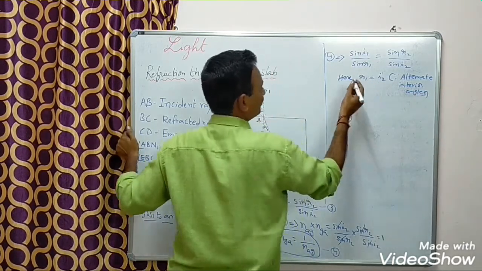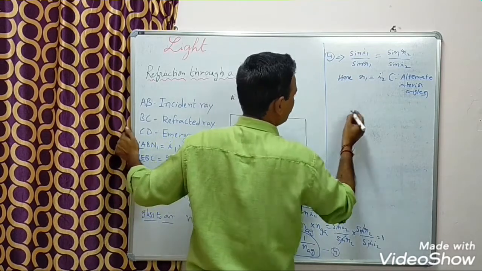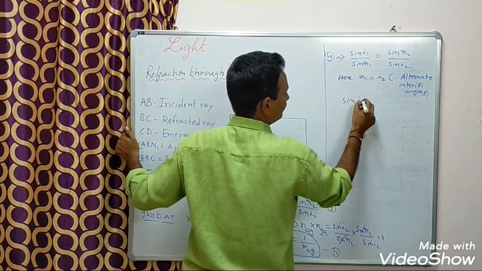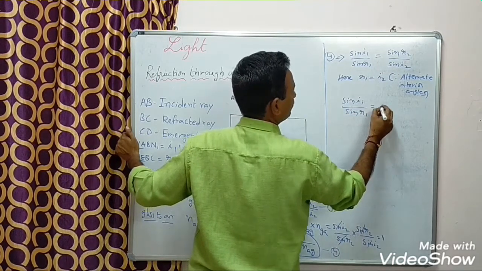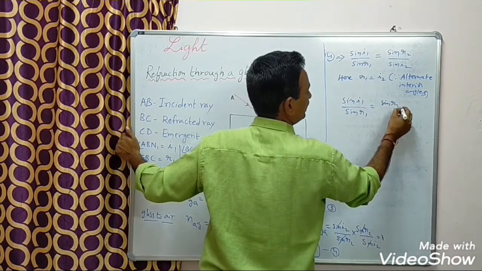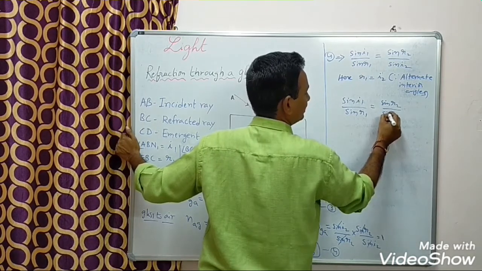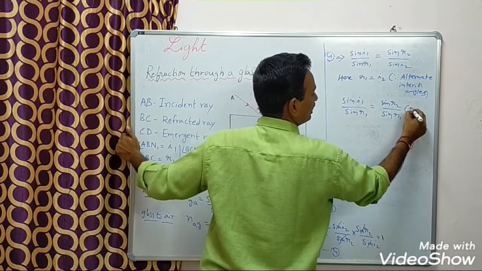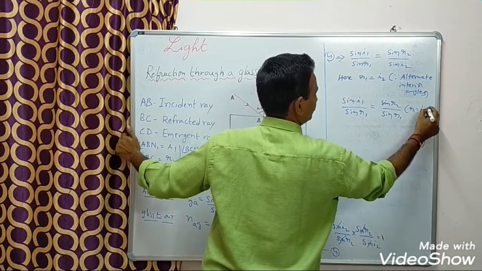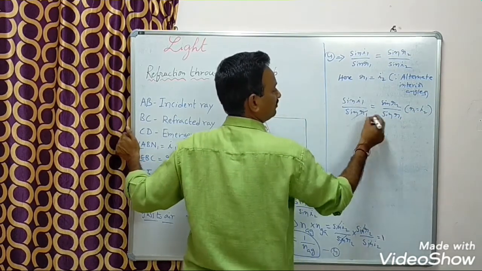Therefore, what can I write? I can write sin I1 by sin R1 equal to sin R2 by, instead of sin I2 I will write R1 only, since R1 equal to I2. So this one cancels.